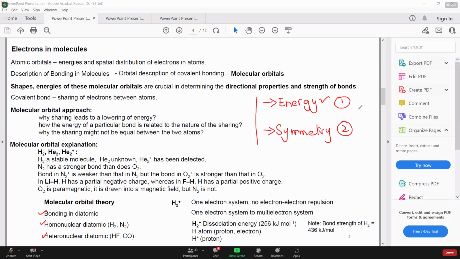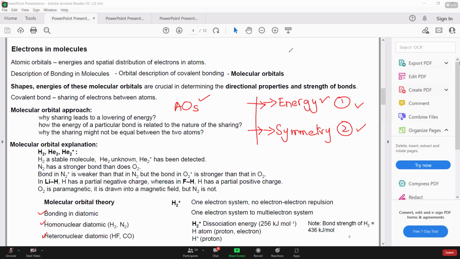So this theory is based on only these two factors. According to this theory, a molecule can be formed only when the atomic orbitals, and this term AO, meaning atomic orbitals, will be used quite frequently in lectures, have two things. First, they should have similar energy to form a bond, and they should have similar symmetry.